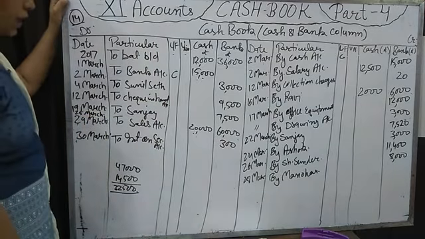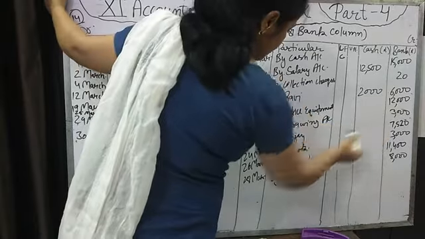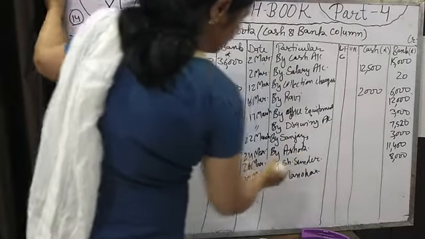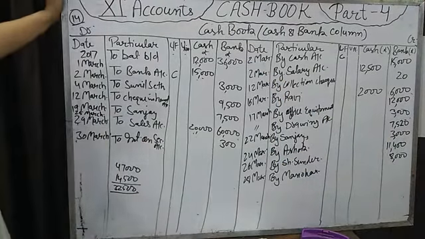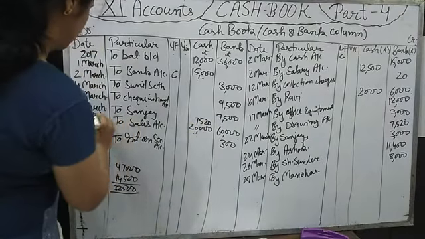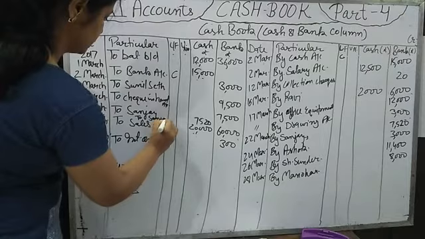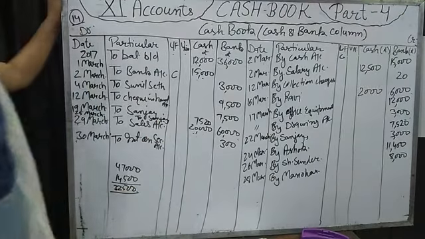On 25th March, Sanjay's dishonored check of 7520 amount, Sanjay has given to us in cash, 7520 on 25th March. Okay, we are receiving this amount in cash.